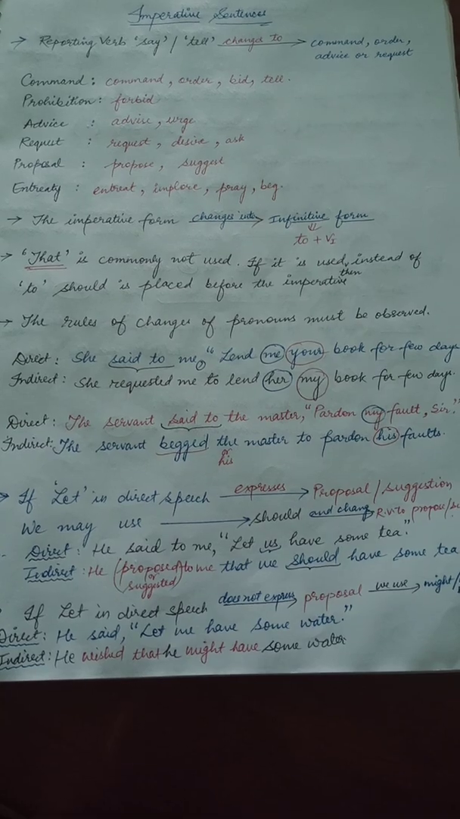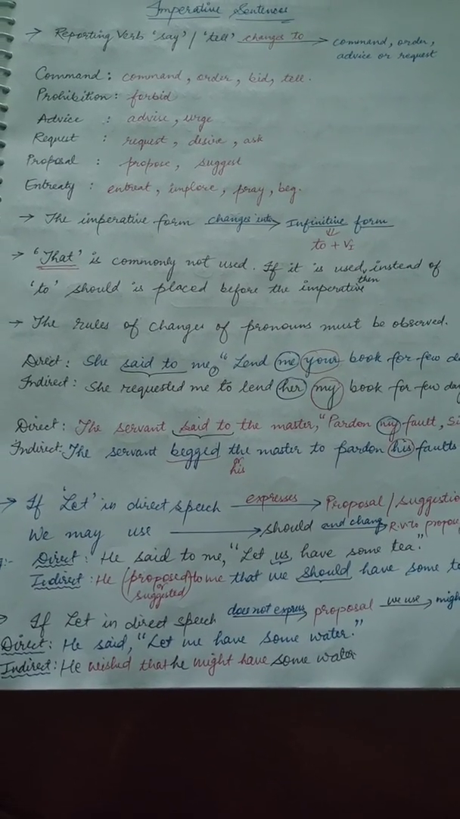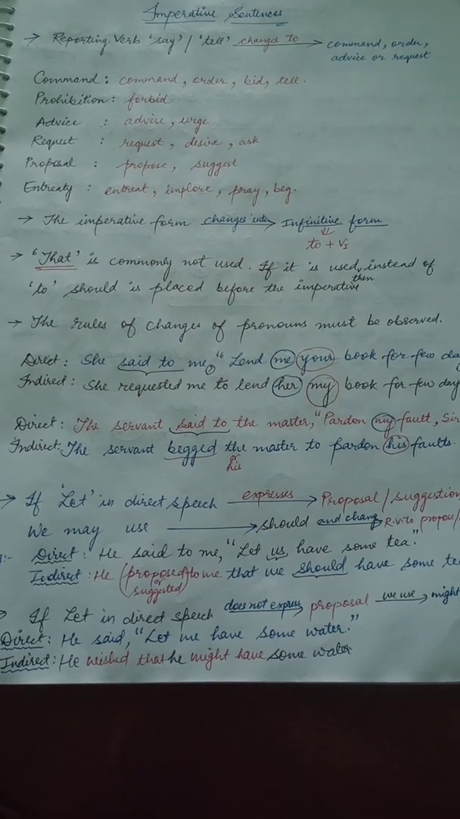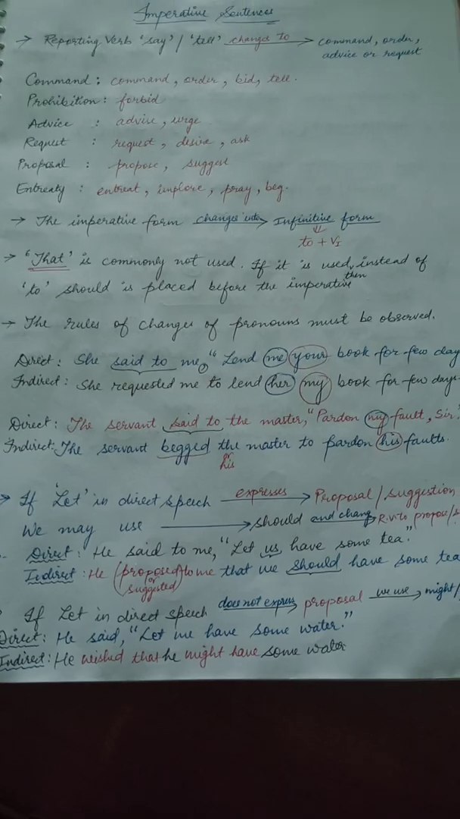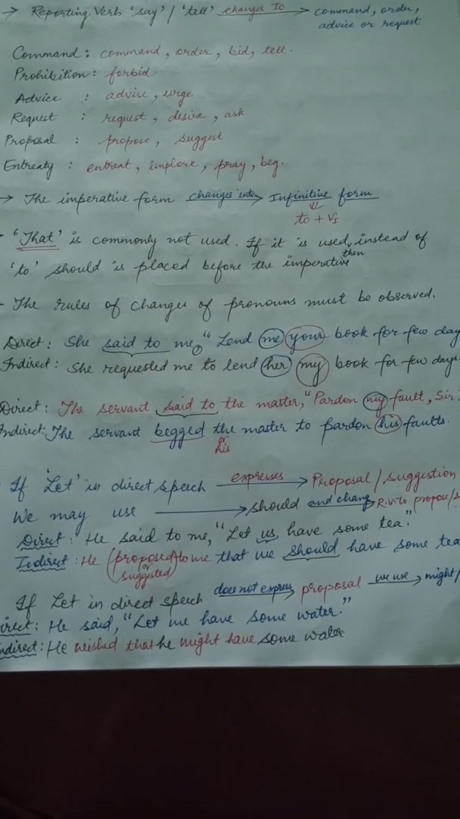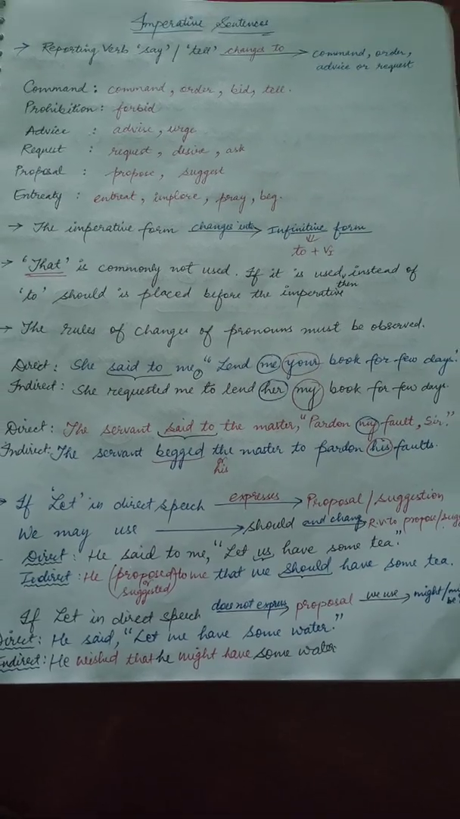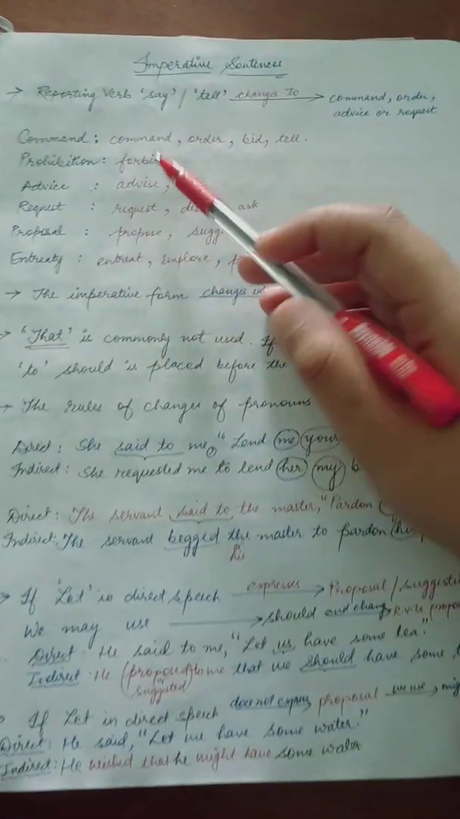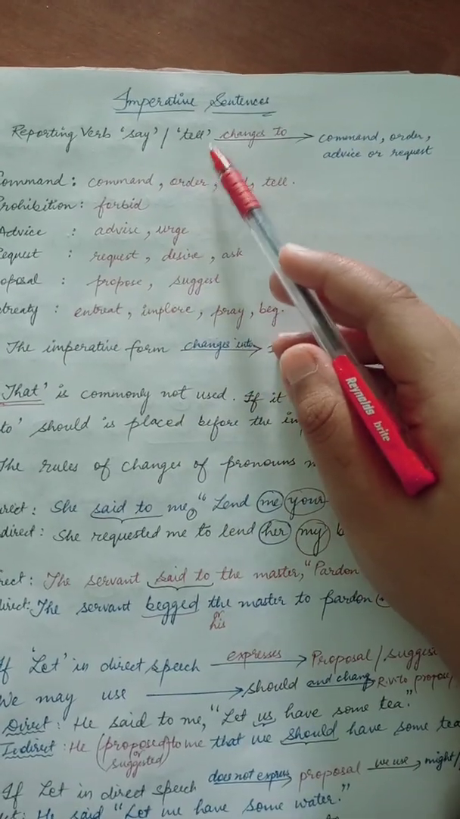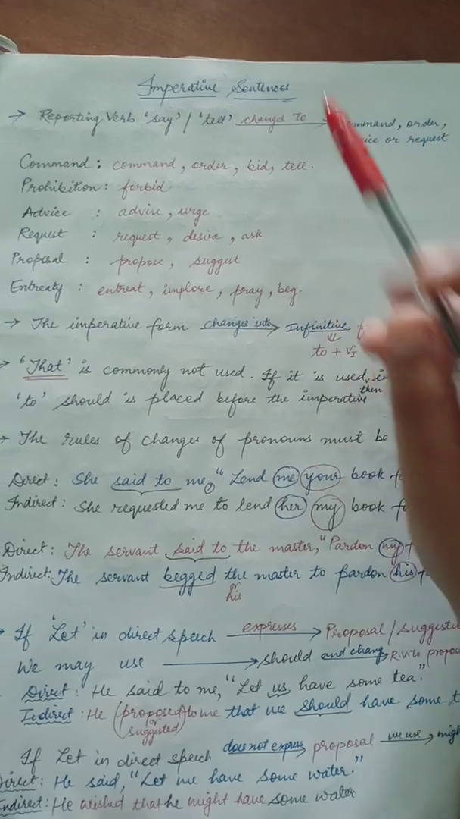Students, today I am here to start our imperative sentences in narration chapter. Previously we have discussed the assertive sentence, how to form the direct form to indirect form. Moreover, we have already discussed the tense changes in the narration chapter. Now we are going to discuss the imperative sentence interchanging, right? So, reporting verb say or tell changes into command, order, advice or request in imperative sentence.